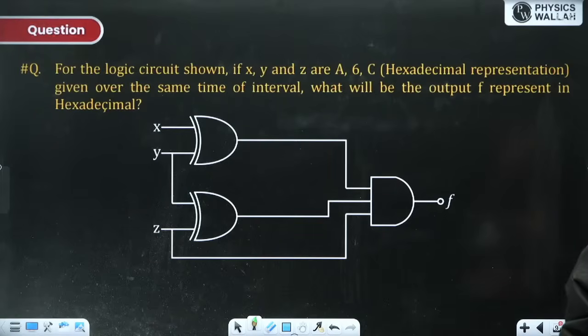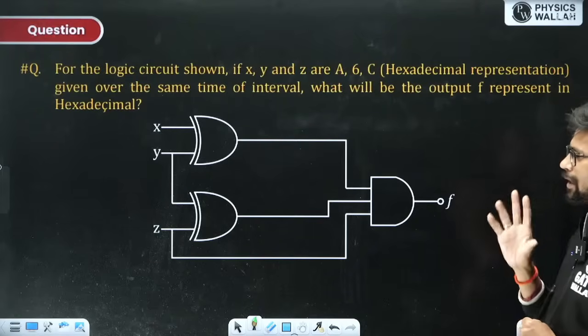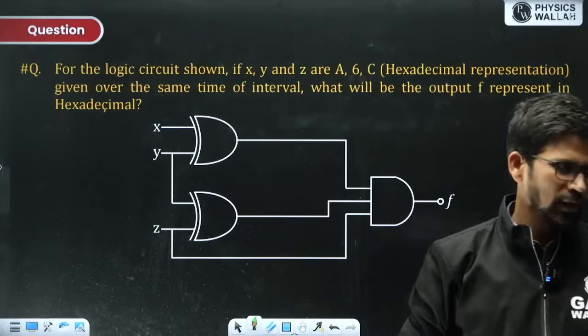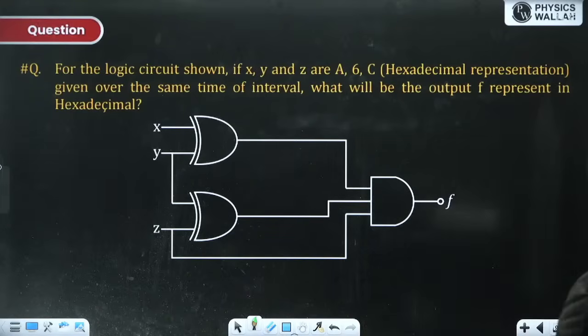This is not a very tough question. Try to solve it. Please read the question very carefully first.